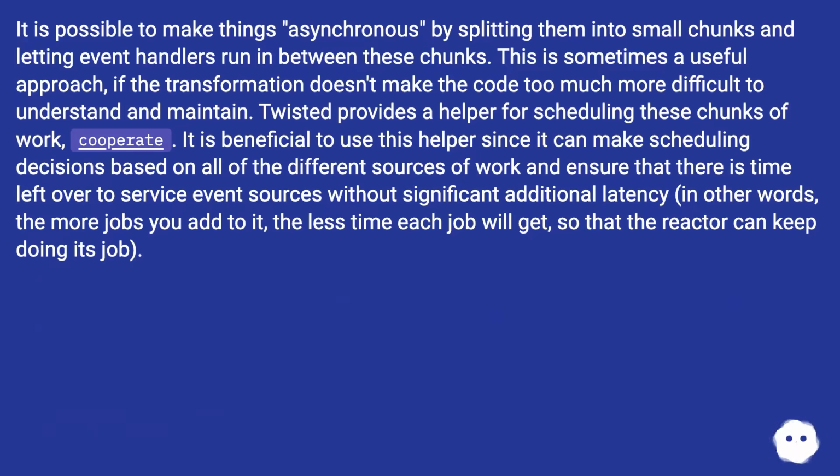It is possible to make things asynchronous by splitting them into small chunks and letting event handlers run in between these chunks. This is sometimes a useful approach if the transformation doesn't make the code too much more difficult to understand and maintain. Twisted provides a helper for scheduling these chunks of work, cooperate. It is beneficial to use this helper since it can make scheduling decisions based on all of the different sources of work and ensure that there is time left over to service event sources without significant additional latency. In other words, the more jobs you add to it, the less time each job will get, so that the reactor can keep doing its job.